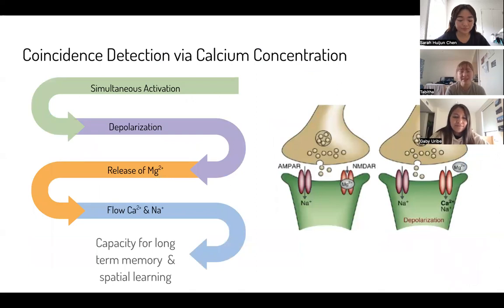One interesting mechanism of neurons is coincidence detection. The postsynaptic cell has AMPAR and NMDAR receptors. NMDAR is initially blocked by extracellular magnesium and generally contributes very little to synaptic activity. When there's simultaneous activation, the cell becomes depolarized, releases the magnesium, and opens the channel for calcium and sodium flow. This increase in calcium is critical for long-term memory development and spatial learning.